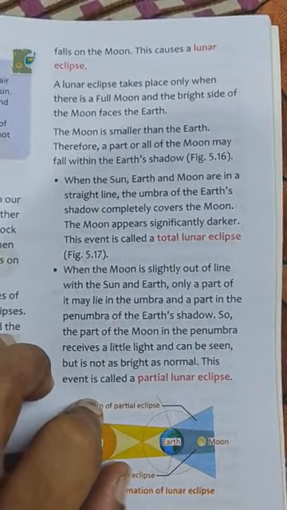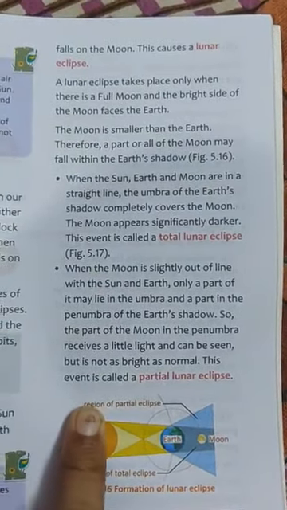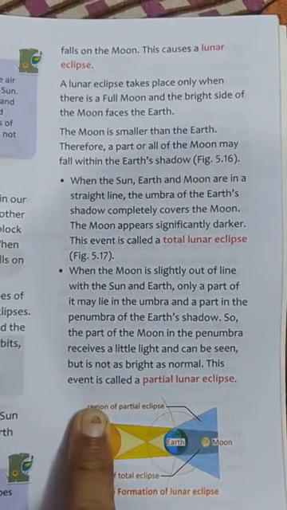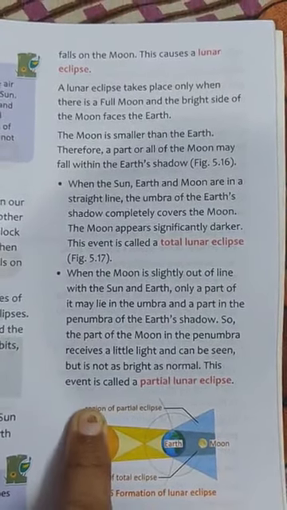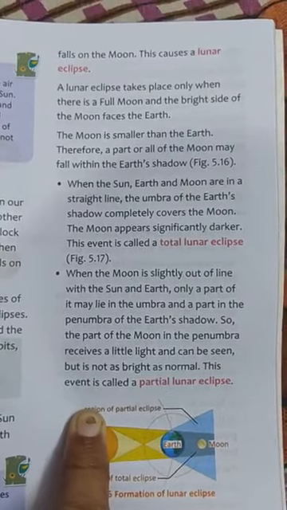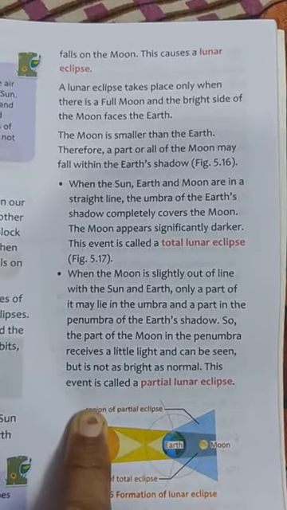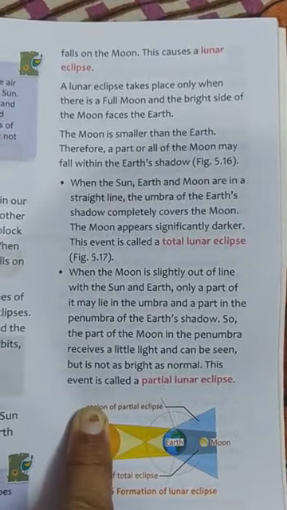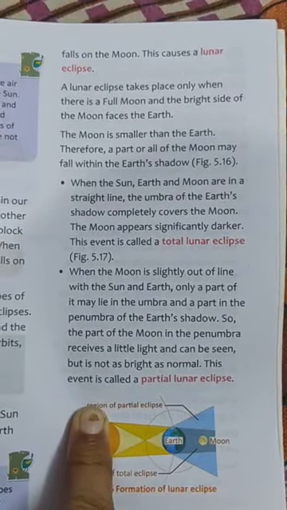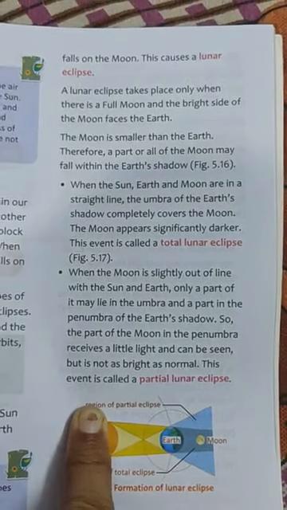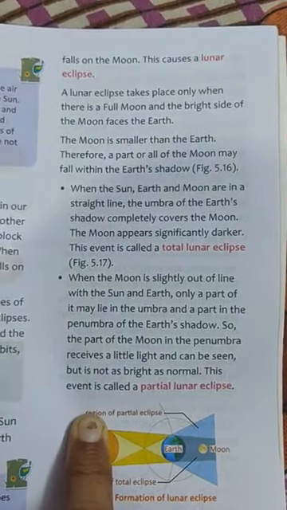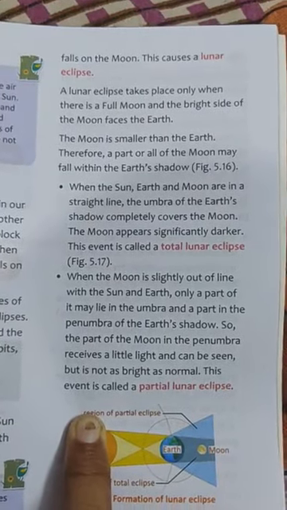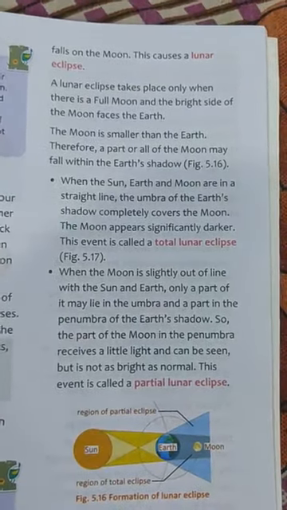So when the moon is slightly out of the line with the sun and earth, then only a part of it may lie in the umbra and a part in the penumbra of the earth's shadow. So the part of the moon in the penumbra receives a very little light and can be seen, but it cannot be seen as bright as normal. Okay, so this event is called a partial lunar eclipse.